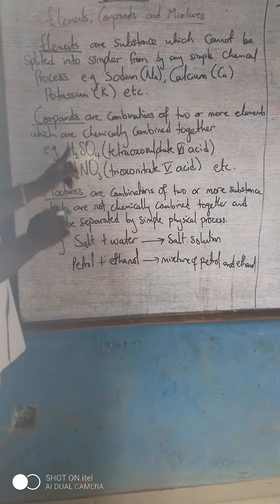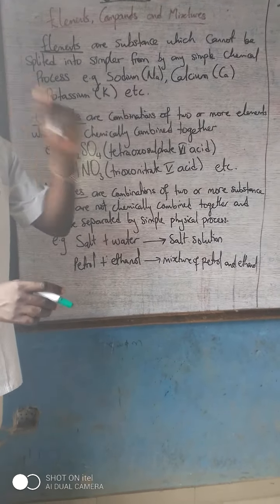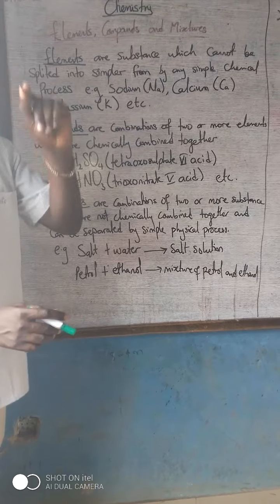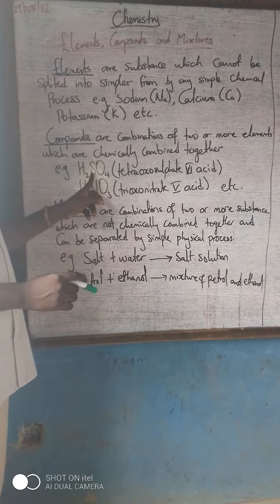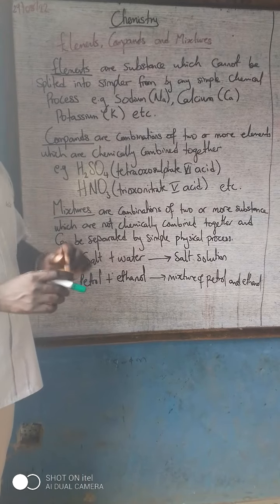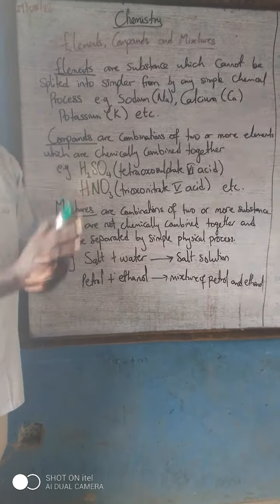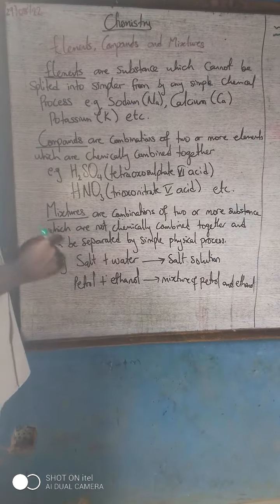This H2SO4 will have its own characteristics. It is going to have its own properties, which are different from the properties of hydrogen, the properties of sulfur, and the properties of oxygen. That's why we say it is chemically combined together. And we also have mixtures.